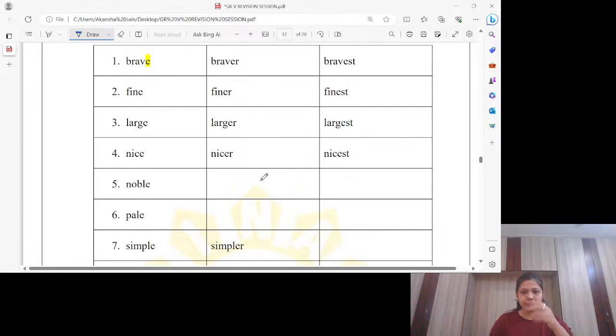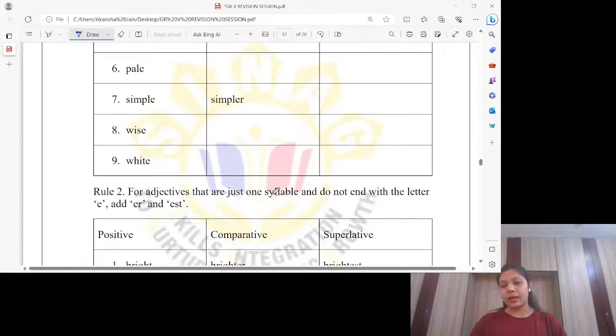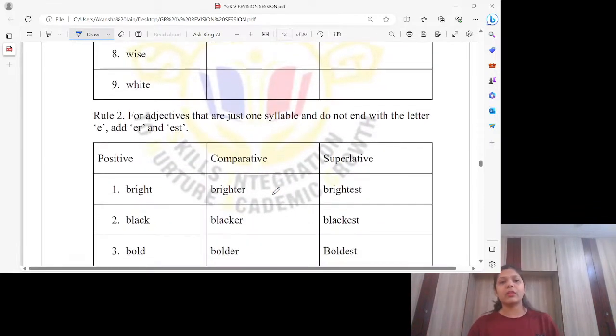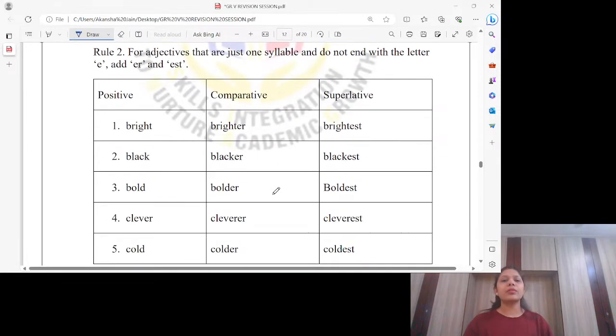Simple, simpler, simplest. These blanks were actually for you, but fine, let me do it now. Wise, wiser, wisest. White, whiter, whitest. Fine. Let's go ahead for rule number 2 now. For adjectives that are just one syllable and do not end with the letter E, add ER and EST. So what is one syllable?